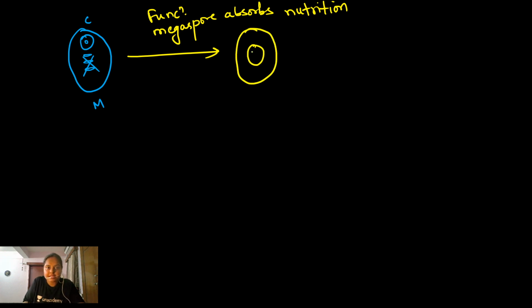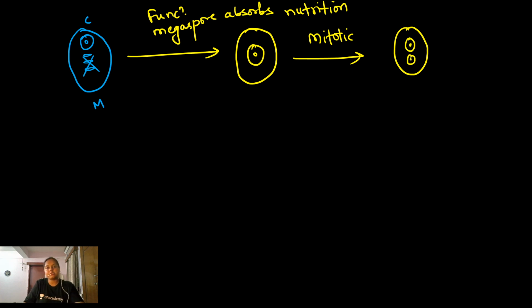Now it divides with the help of a mitotic division, as a result of which two cells are formed. In this entire process, karyokinesis will proceed first, and at the last, cytokinesis will take place. That means cytokinesis is taking place in a simultaneous order and not in a successive order.